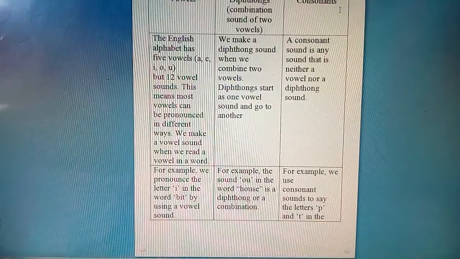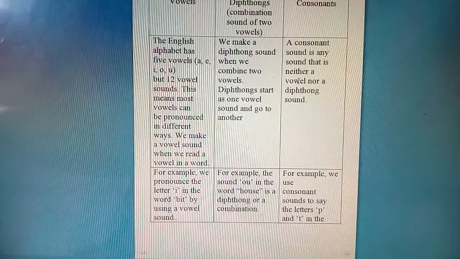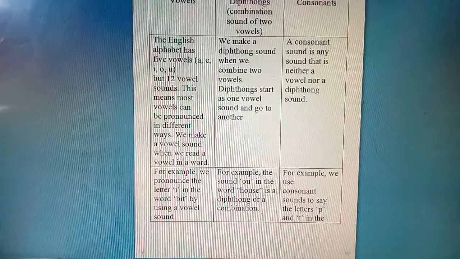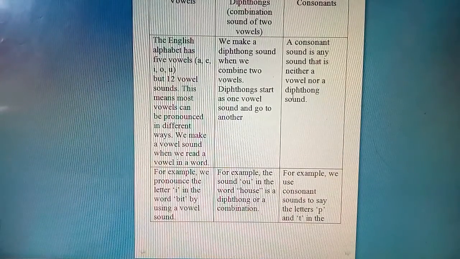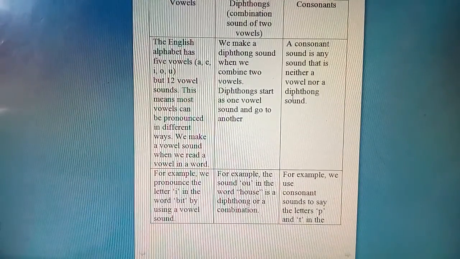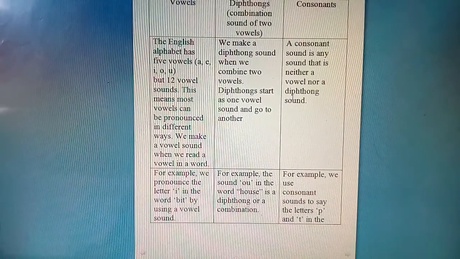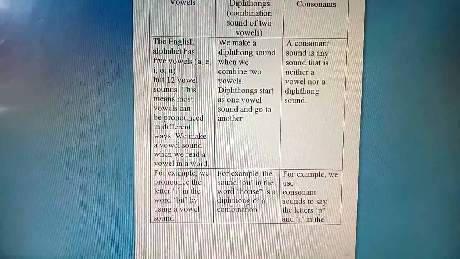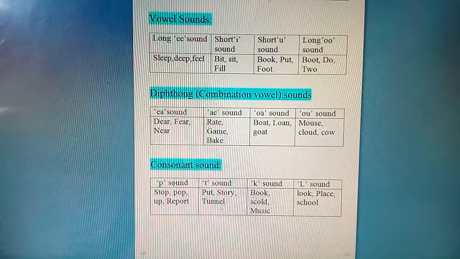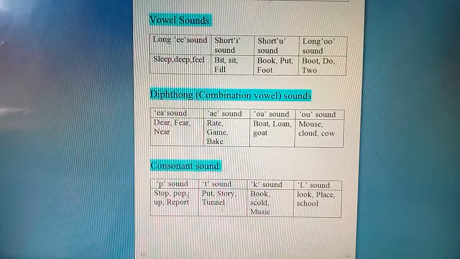Next one is consonants. Consonant means what? A consonant sound is any sound that is neither a vowel nor a diphthong sound. Okay, so that is a consonant. Like you can say top. Top ends with p, the p pronunciation. So that is a consonant. Understand? Like ticket, t. So that is a consonant. Here you can see consonant sounds. P is stop, pop, up. So these are the p sound.